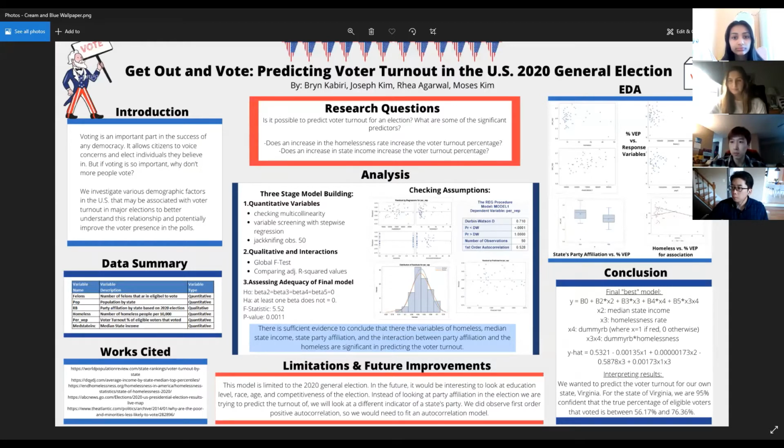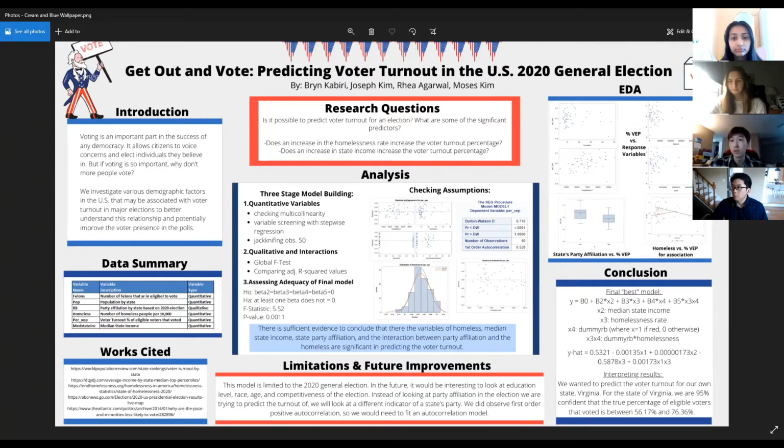And now we wanted to do an individual t-test for beta 1, and we concluded that this p-value is a lot greater than the significance level of 0.05. So we concluded that population is not a significant predictor for voter turnout. So we took out population, which was beta 1.